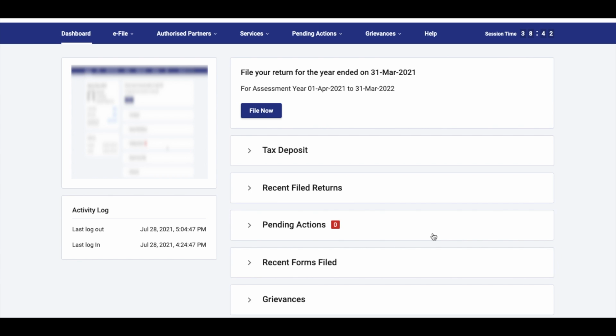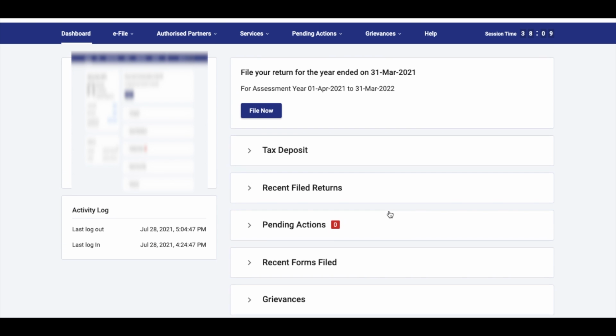So how do you log into the income tax portal? You can either use your username and password if you have it available, or you can log in using net banking. So any internet banking which is linked to your PAN number, you can use that to log into the income tax portal. Now, once you've logged into the income tax portal, you will see that it looks a little different, but the functionalities are all the same. So you can explore the portal a little, but in this case, we just need to file ITR 1.